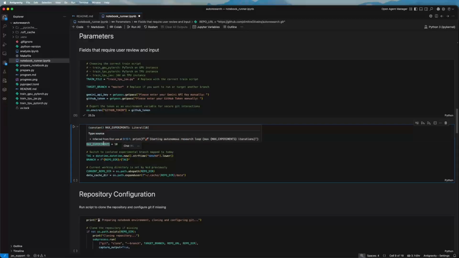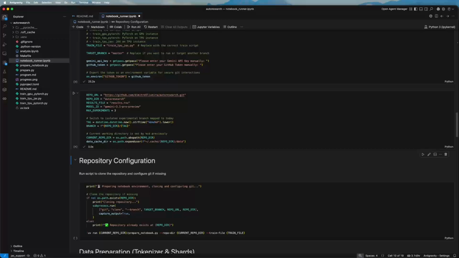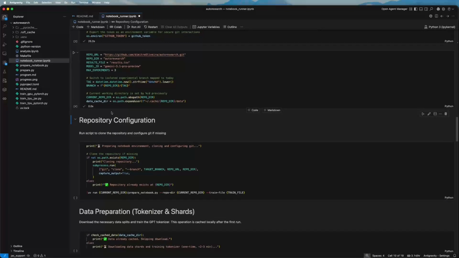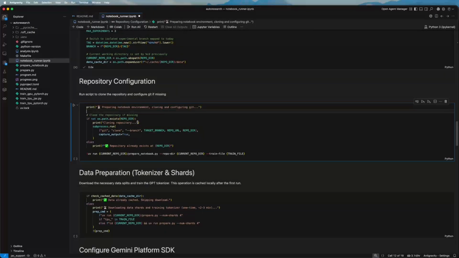And this is the maximum amount of experiments that I want to run. So remember that each one of them will run for 5 minutes. So I will just use 3 here so that it runs a little bit faster and I can show you the results. But this can be any number that you want. With 3 here, it probably will take around 15 minutes, maybe a little bit more depending on the setup for each one of them. Seems to be a good time for this demo. And then we can start the repository configuration.